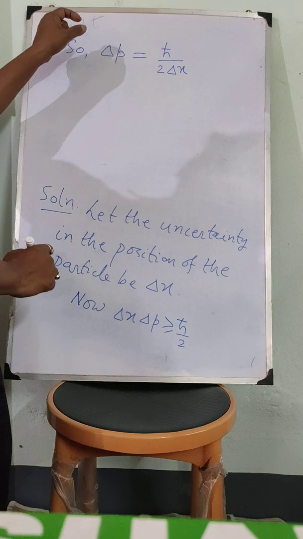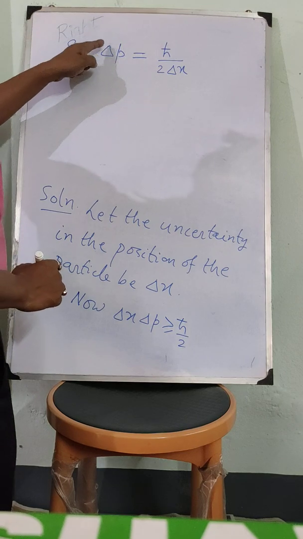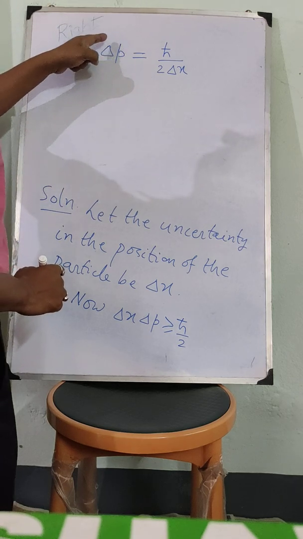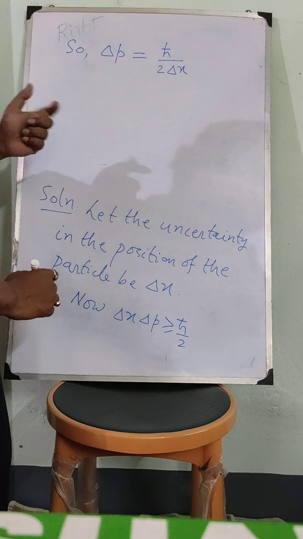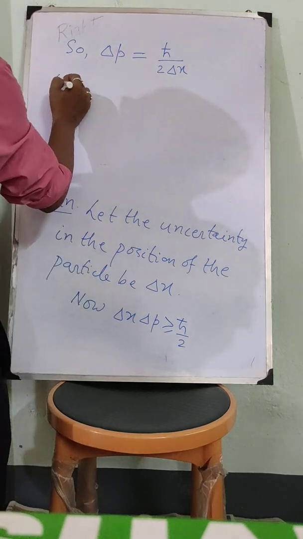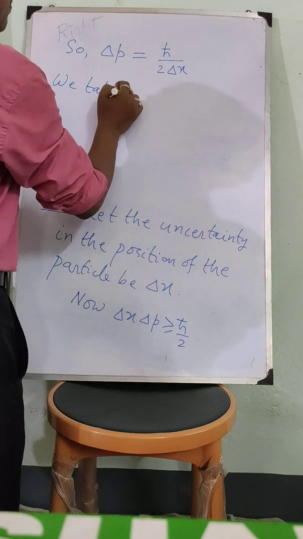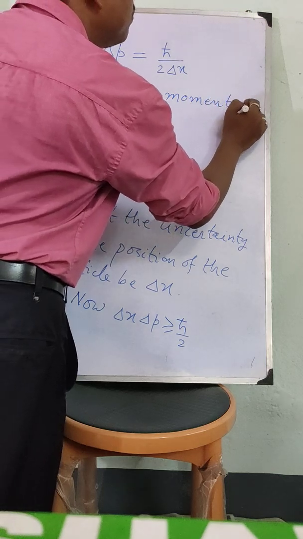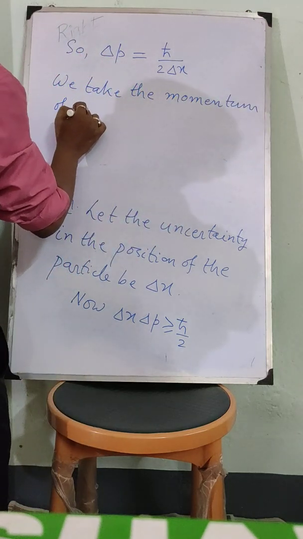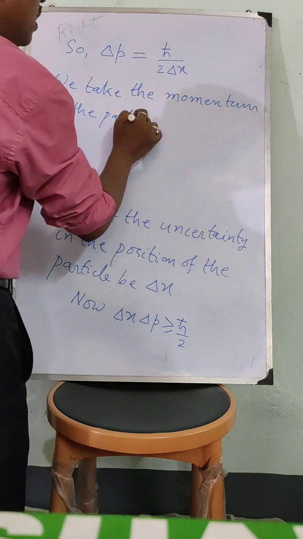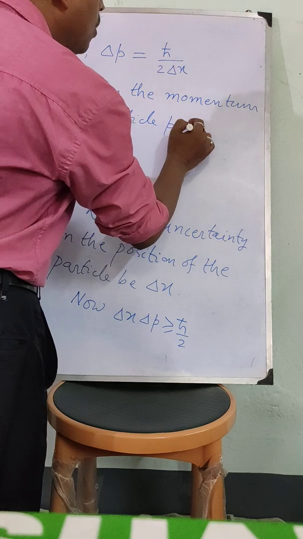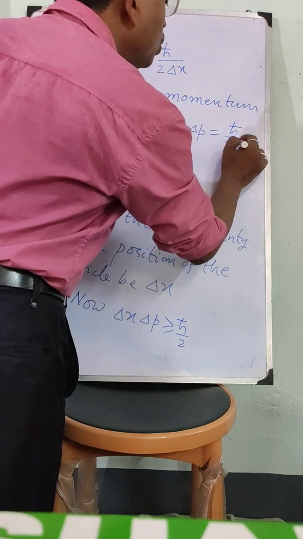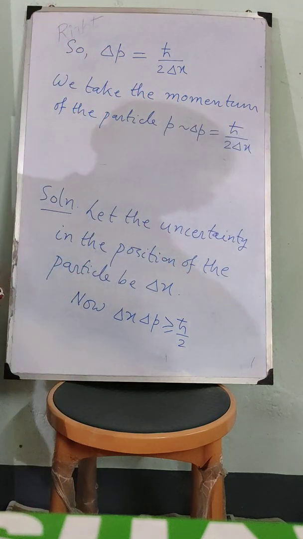So this is the uncertainty in momentum of the particle. Now the momentum of the particle cannot be less than its uncertainty. The minimum value of the momentum is equal to the uncertainty, as in our earlier case. So we take the momentum of the particle P of the order of delta P, that is equal to h cross by 2 into delta x. So this is the momentum of the particle.